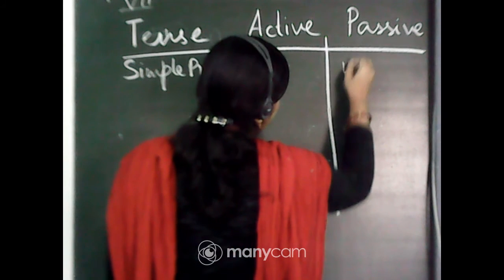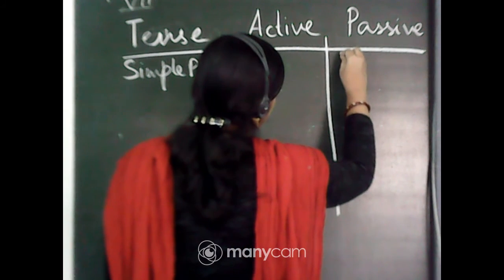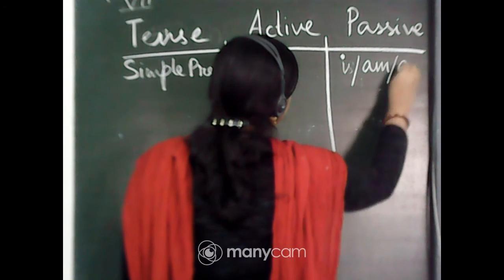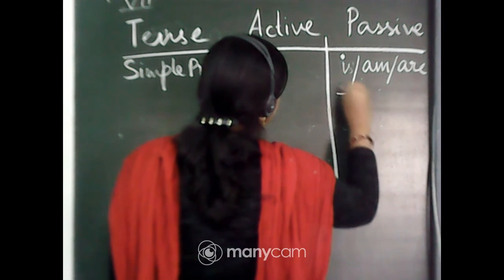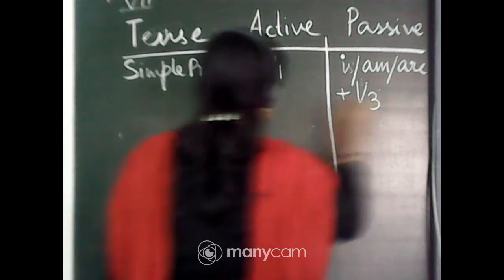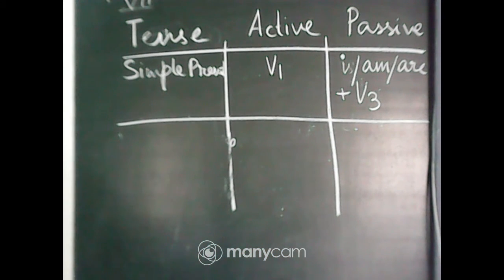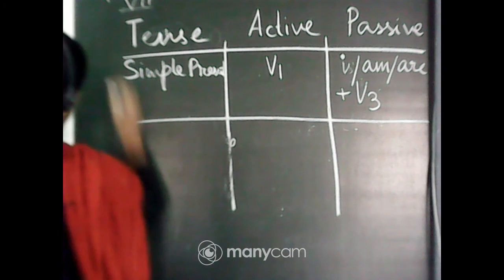Passive voice will be is, am, are plus V3. Okay. So, when you are converting it into the passive voice, it will be is, am or are plus V3.